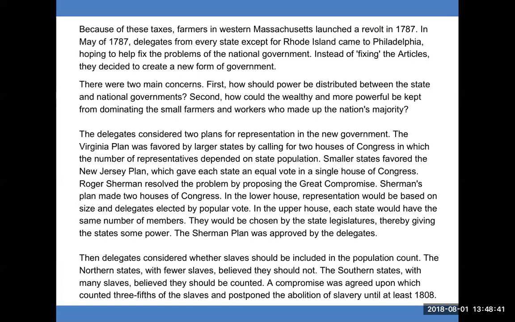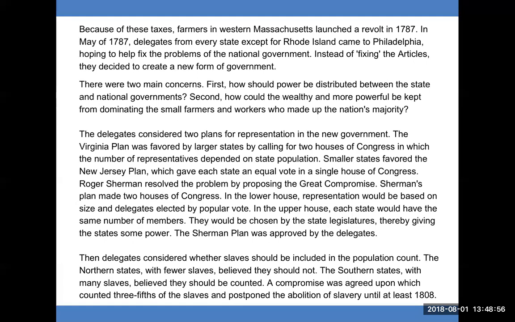First, how should power be distributed between the state and national governments? Second, how could the wealthy and more powerful be kept from dominating the small farmers and workers who made up the nation's majority? The delegates considered 2 plans for representation in the new government.